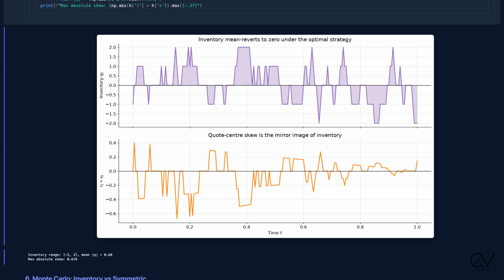Below it, the quote center skew, R minus S. And it is the exact mirror image of the inventory, scaled by gamma sigma squared times time remaining. That is the control mechanism in one picture. Long inventory pushes the skew negative, which makes your ask more attractive and your bid less attractive. So you sell more than you buy. So inventory comes back. It is a self-correcting loop. No hard position limits required.